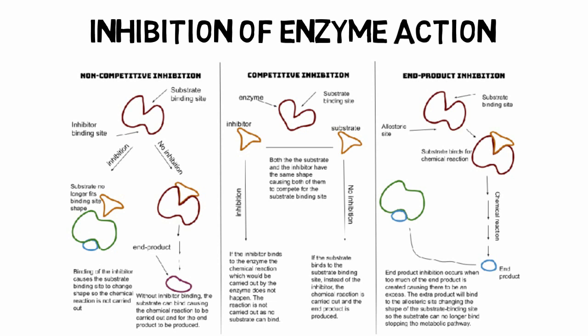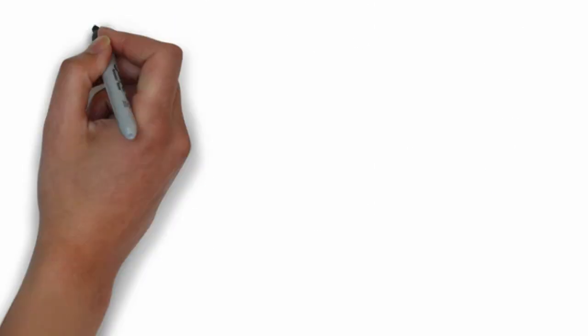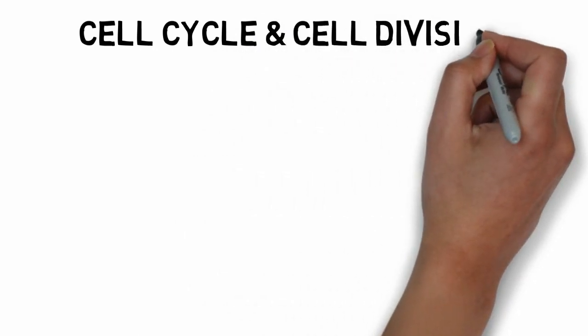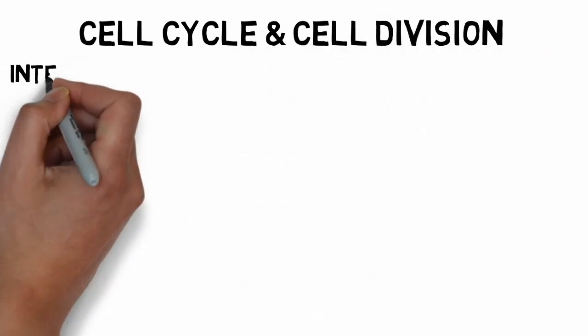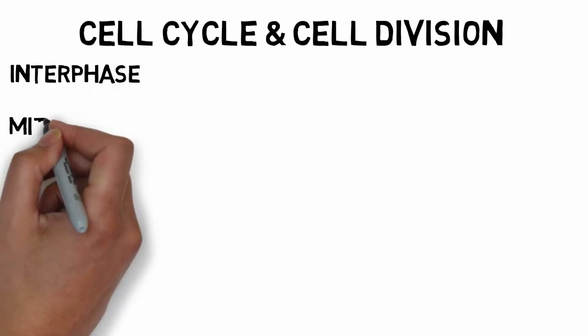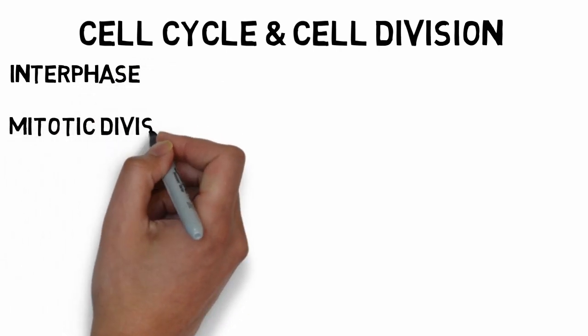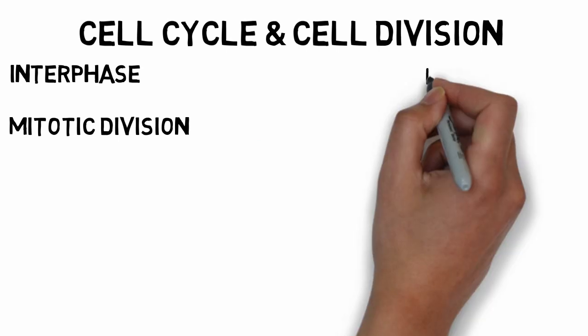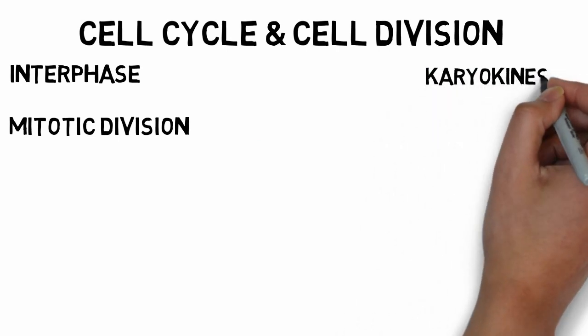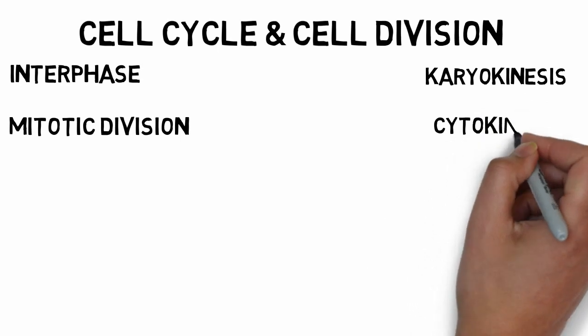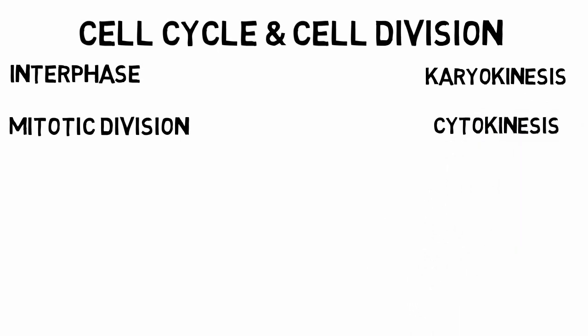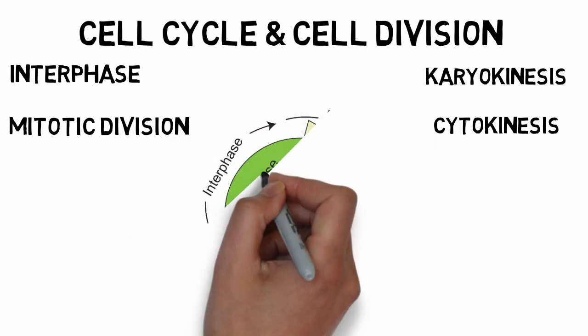Now coming to our next topic, that is the cell cycle and the cell division. So the cell cycle is broadly of two types: the interphase and the mitotic division phase. While on the other hand, the cell divisions can broadly be divided into two types: the karyokinesis and the cytokinesis. Karyokinesis means the division of nuclear materials, while the cytokinesis means the division of the cytoplasmic material. In case of the interphase, there is no such division.